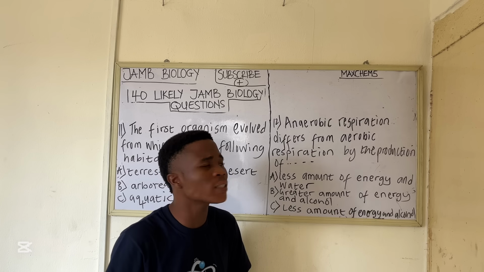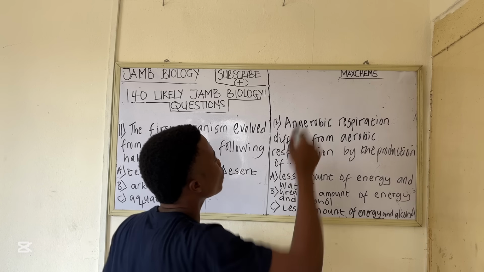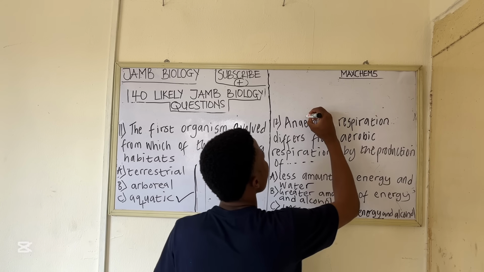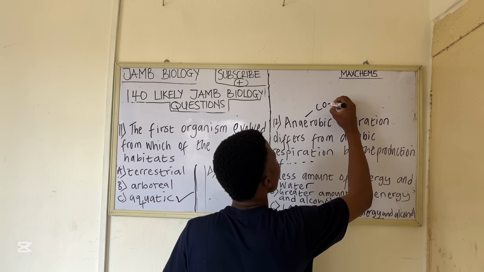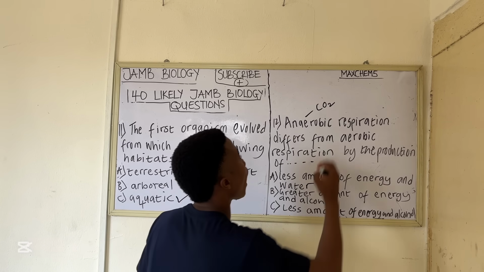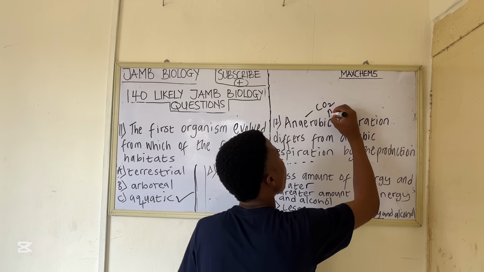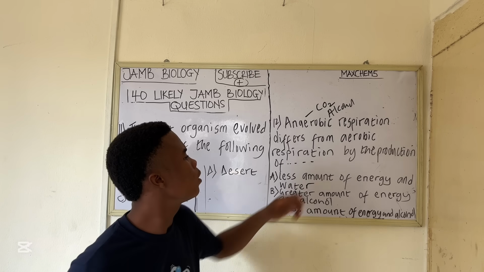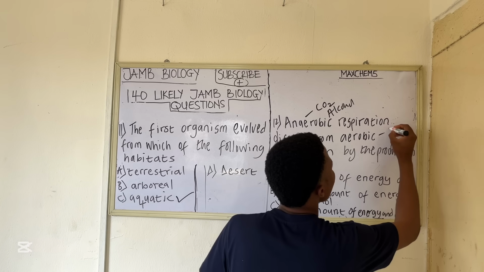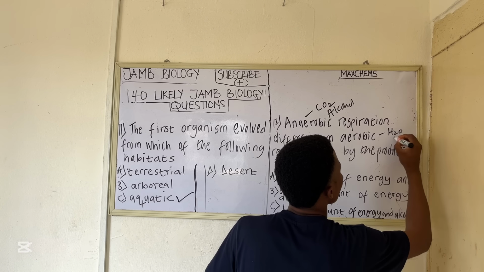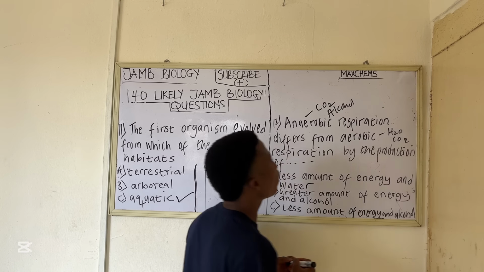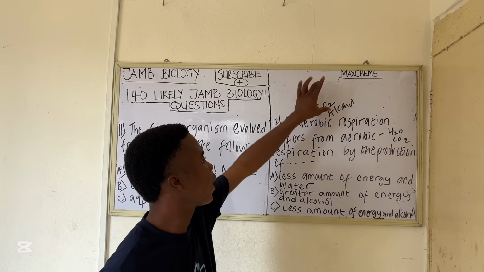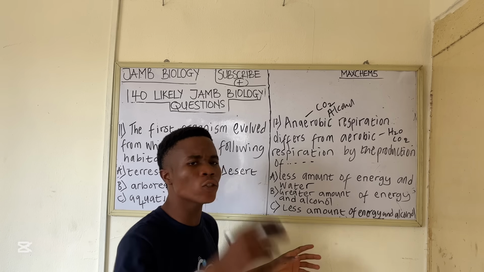Another difference is that in anaerobic respiration, the byproducts are CO2 and alcohol. Then in aerobic respiration we have water and CO2. So this is the byproduct in aerobic, and this is the byproduct in anaerobic. So now let's go to the options again.